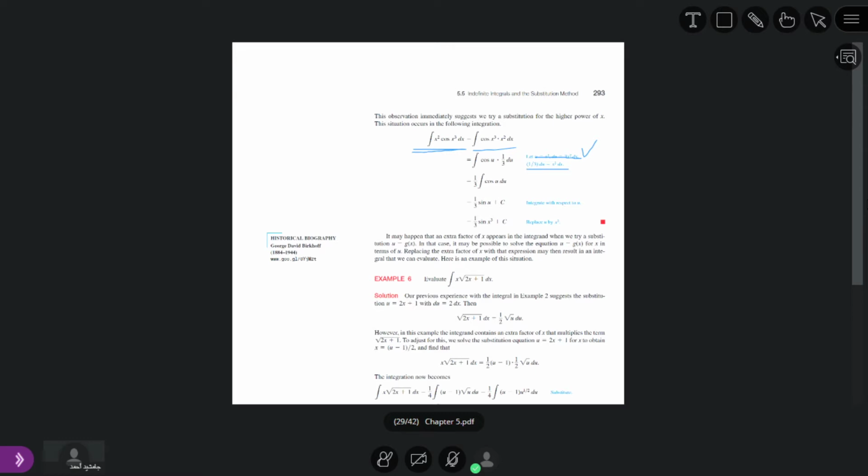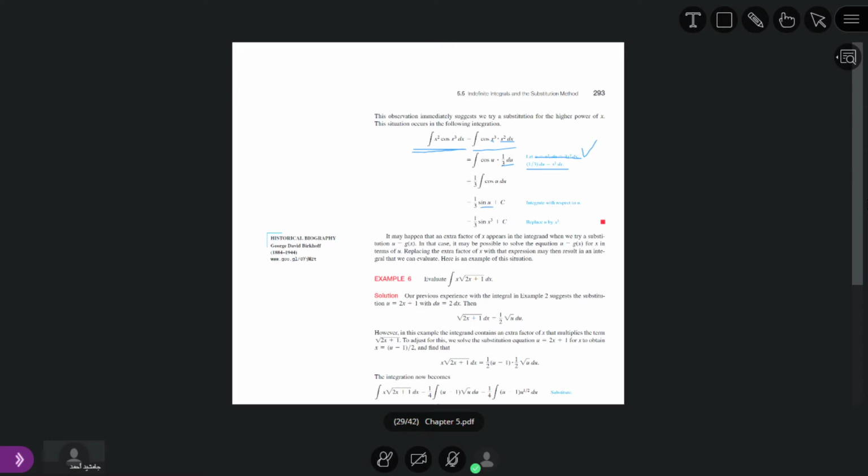So in place of x square dx, we put 1 by 3 du. In place of x power 3, we put u, such that now 1 over 3 is a constant. It will go outside. We will just take the indefinite integral of cosine u. Now what is the antiderivative of cosine u? It is equal to sine u.